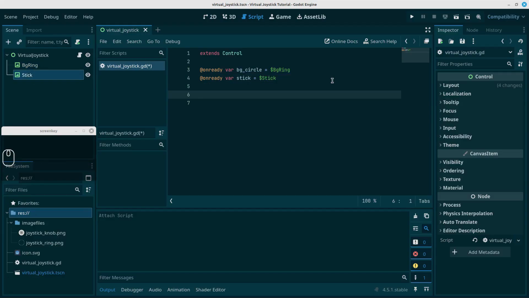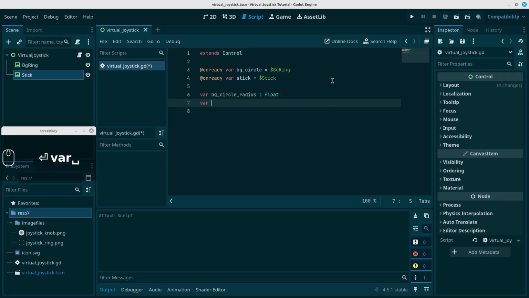I want to create two variables here. The first variable will be the circle radius, which will be the background ring that we have there. So let's say var bg circle radius, whatever name you like, and that will be a float. We have to calculate this later on.